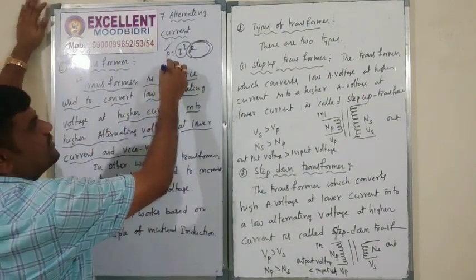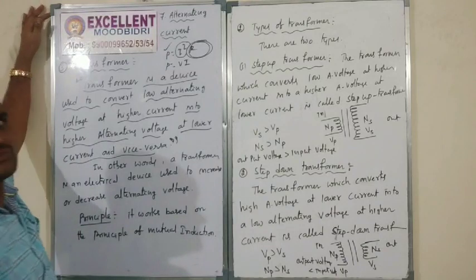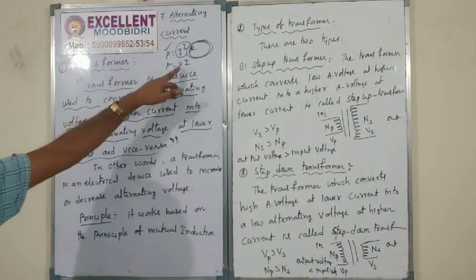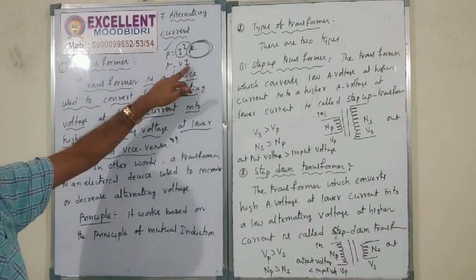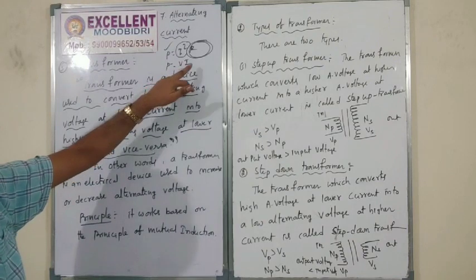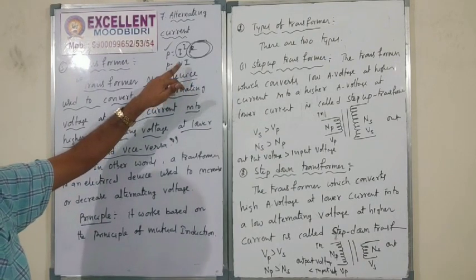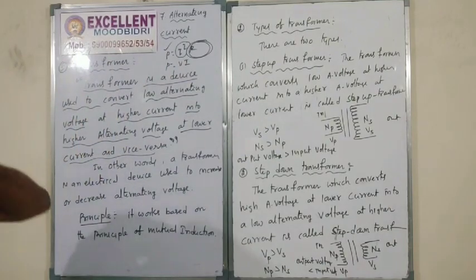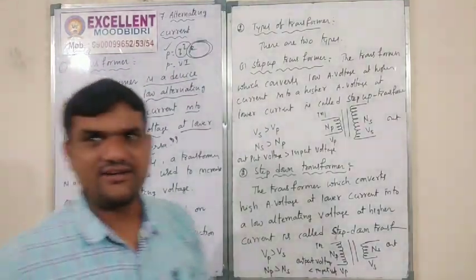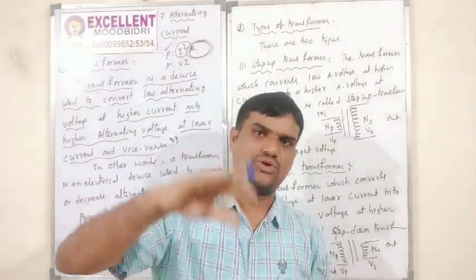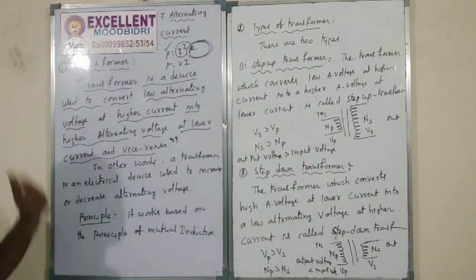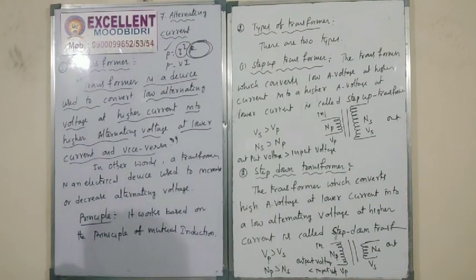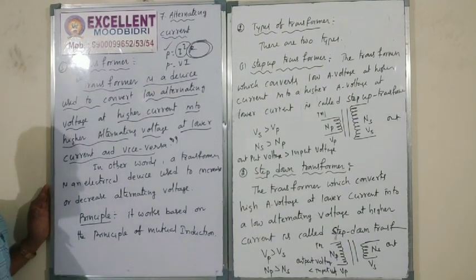For example, there is one more formula, P equals V into I. If voltage is low, current is high. If current is high, voltage is low, like that only. So higher voltage is converted into lower current and lower current is converted to higher voltage. With the help of a transformer we can transport the current from one place to another without loss of heat energy.